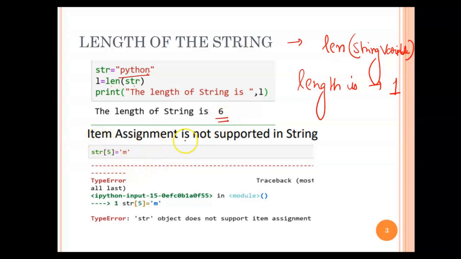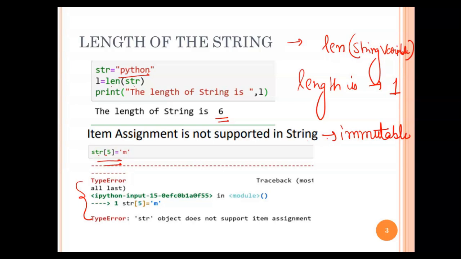Now the point is that item assignment is not supported in a string, and this is called immutability. Immutable will not allow you to assign a value like this. This will generate an error because strings are immutable. Mutable types you can change, as in the case of a list, when we learn about lists.